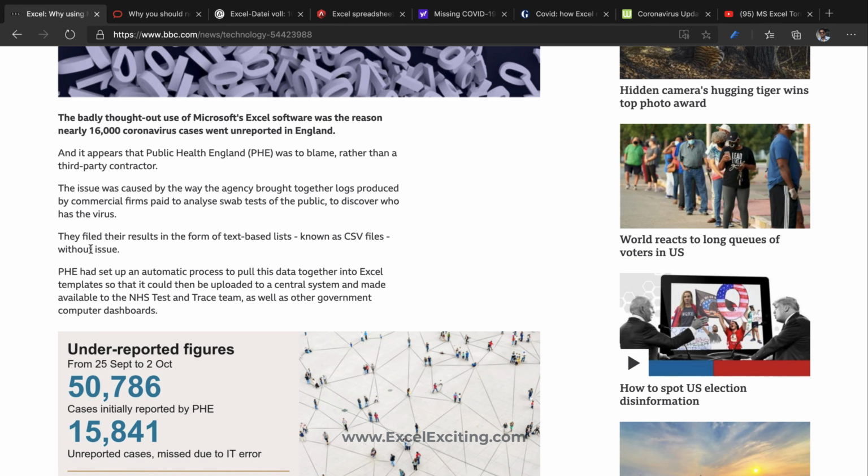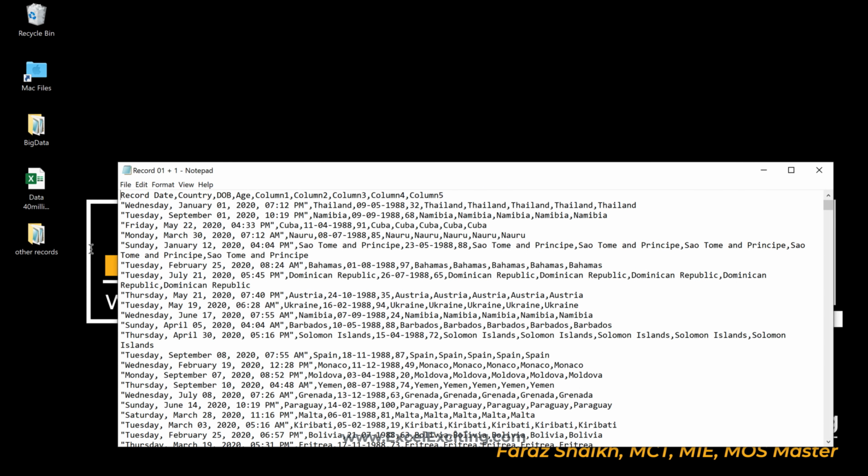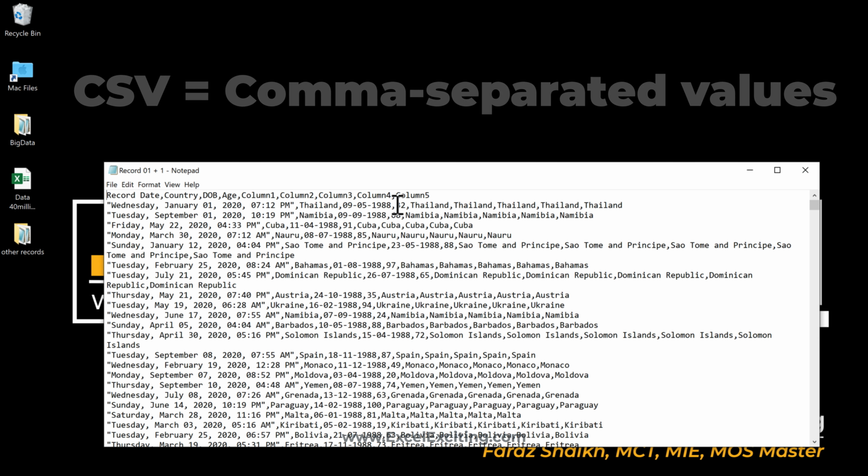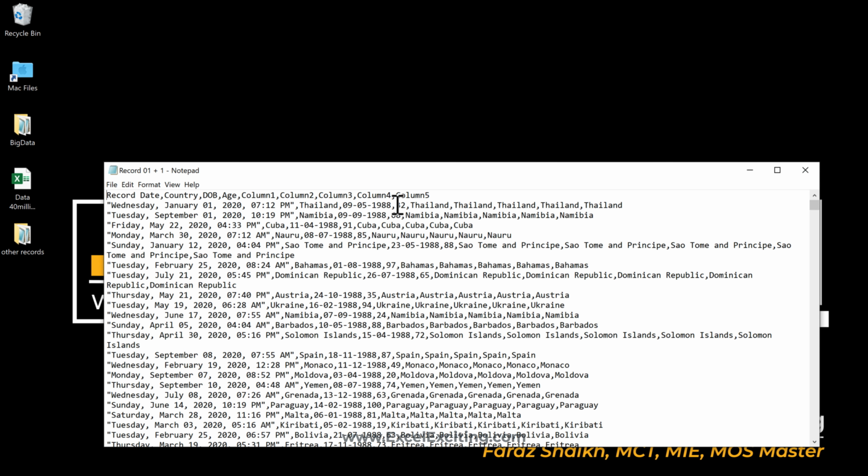Now let's come back and understand what a CSV file is. A CSV file is just a simple file where you store your records separated by commas, like record date, country name, date of birth, age, column 1, column 2, column 3, and the records. This is the format, sometimes delimited by comma or by the pipe character. It depends upon the programming language and the programmer, how he wants to separate that. But this is a very light file.